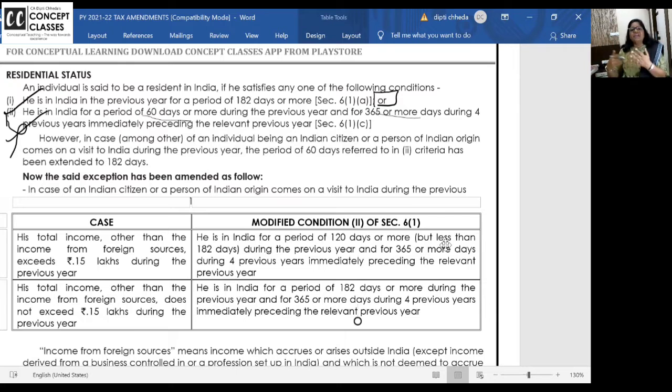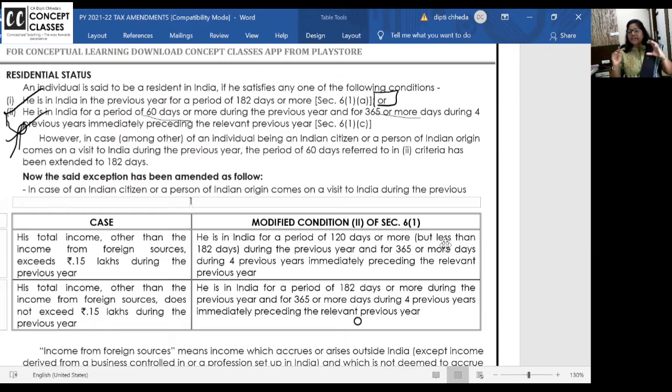The day you leave India and the day you come are counted. I want to repeat: if you are going out for the purpose of employment or business, or as a member of crew, then the second basic condition is not applicable.